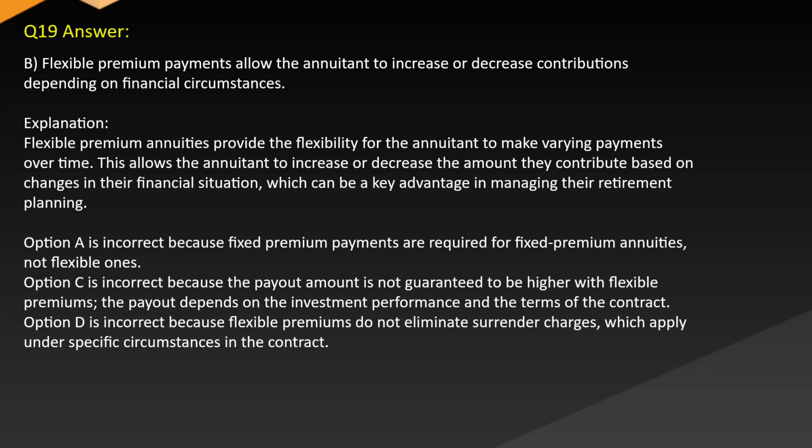Option A is incorrect because fixed premium payments are required for fixed premium annuities, not flexible ones. Option C is incorrect because the payout amount is not guaranteed to be higher with flexible premiums, and the payout depends on the investment performance and the terms of the contract. Option D is incorrect because flexible premiums do not eliminate surrender charges, which apply under specific circumstances in the contract.